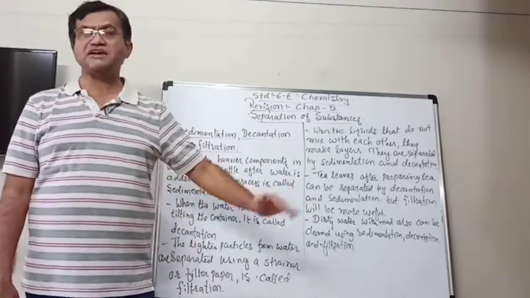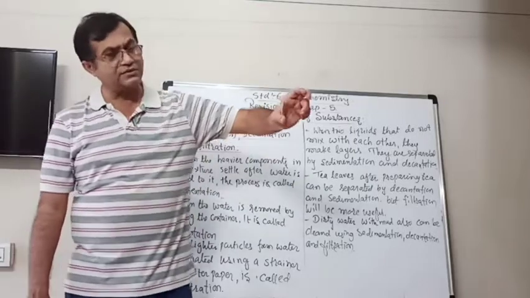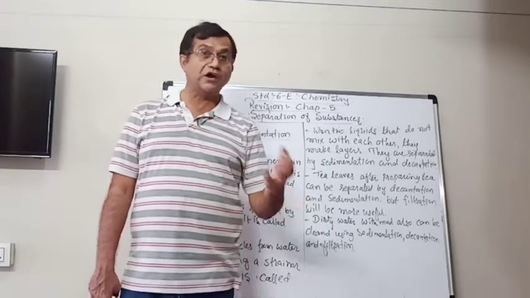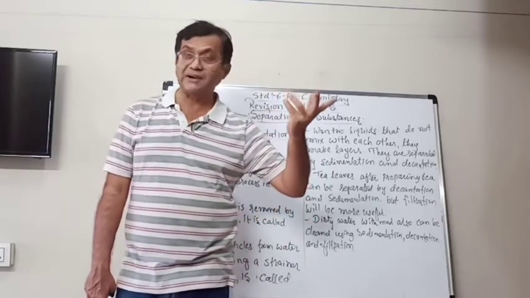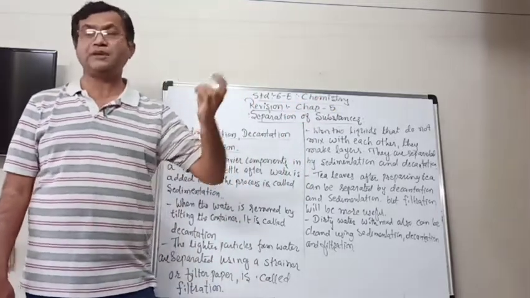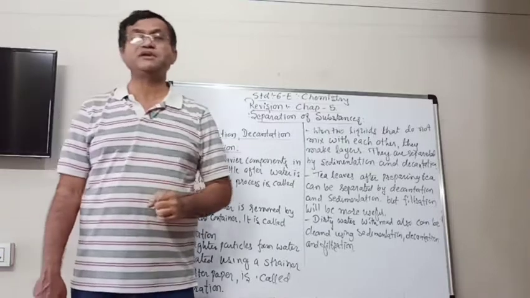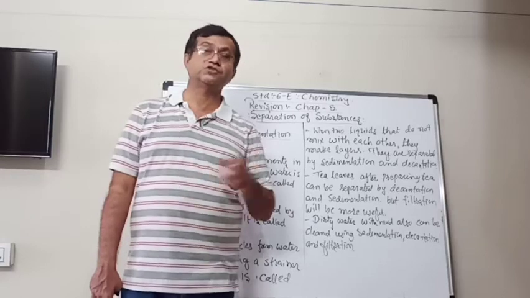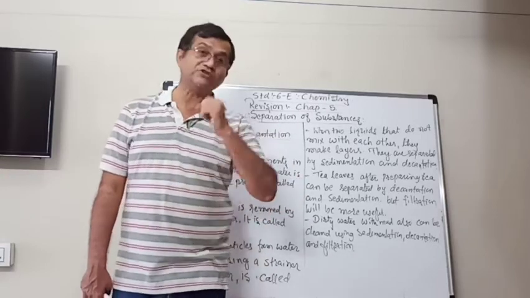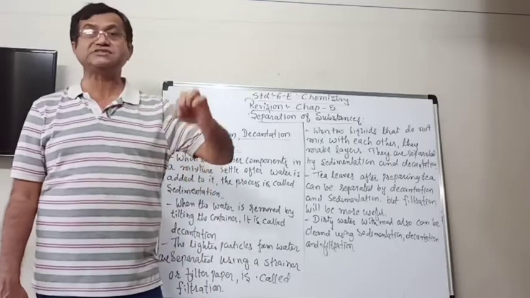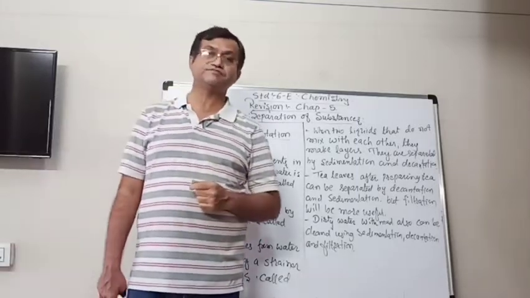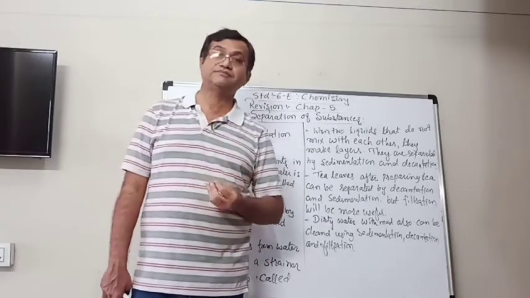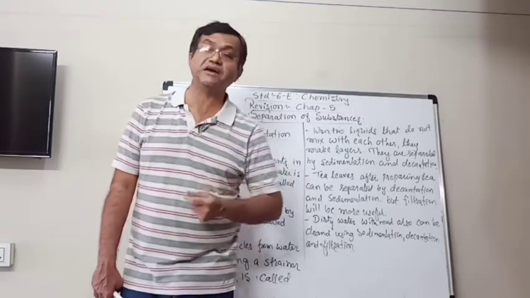Now after sedimentation, slowly you can take out the water from the top. Along with the water, the very light particles of dust or other particles will also be decanted. So that is decantation. Now you see that in the water there are still some impurities. Then how do we remove those which are lighter? Then you use a strainer.